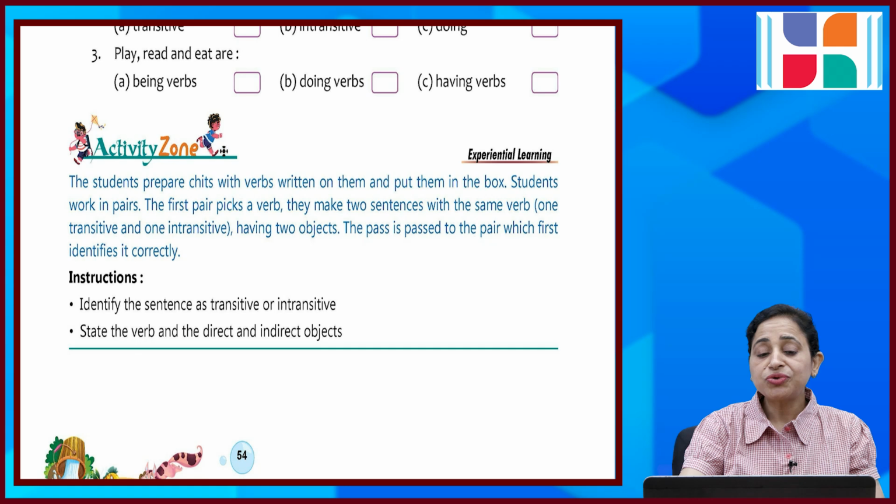Activity zone. The students prepare chits with verbs written on them and put them in a box. Students work in pairs. The first pair picks a verb. They make two sentences with the same verb, one transitive, one intransitive. The pass is passed to the pair which first identifies it correctly. Okay, so read the instructions and do this activity. Have fun. Enjoy.